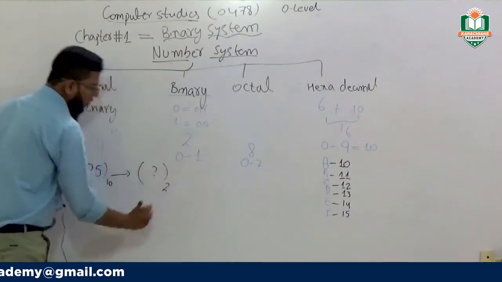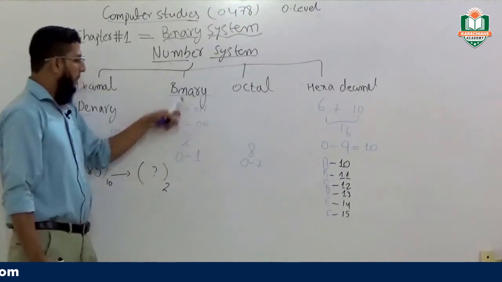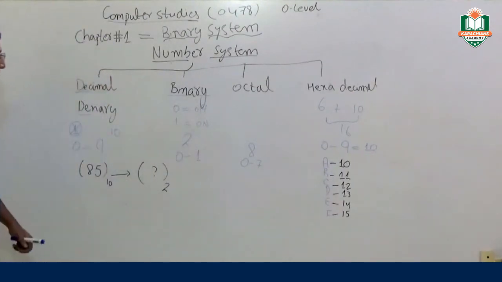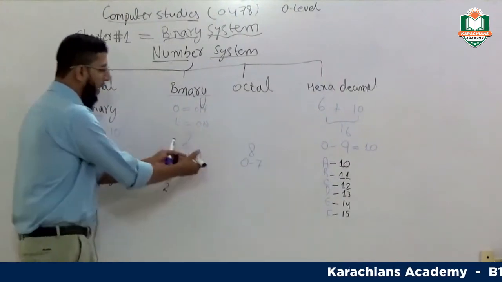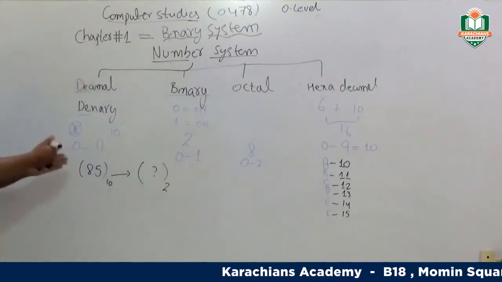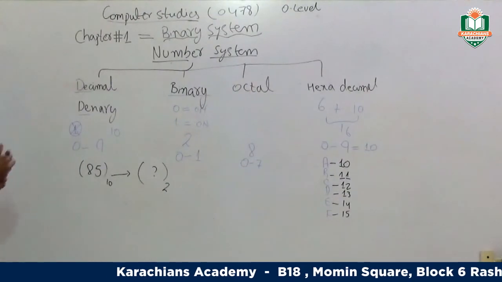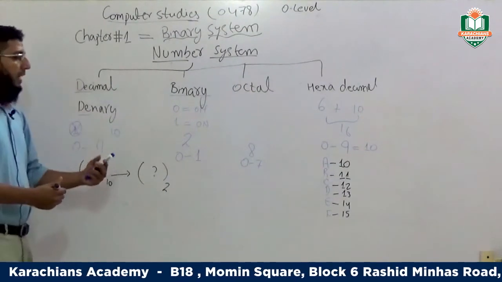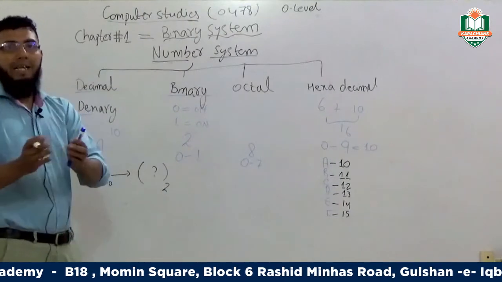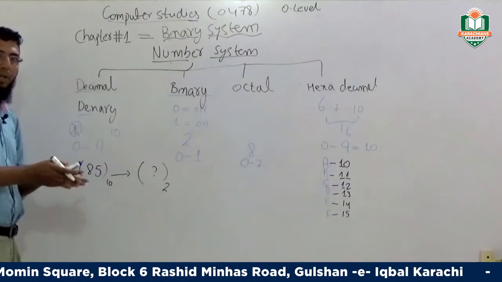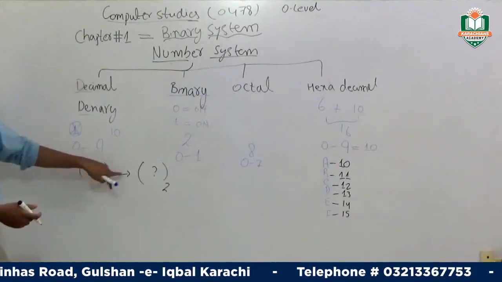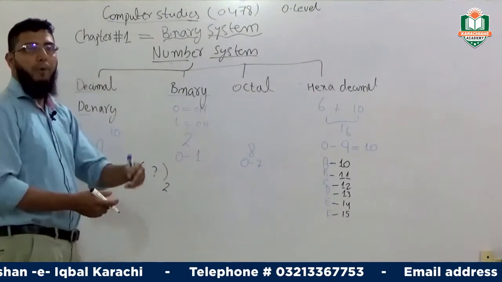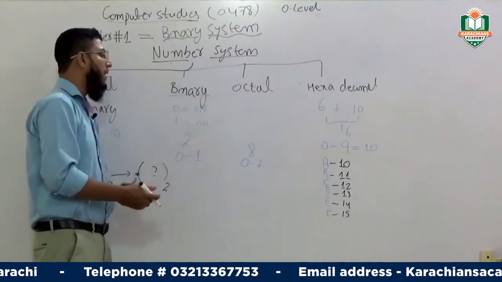Which one? 2. 2 belongs to the binary number system, so we can easily convert a decimal number into the binary number system. Why do we convert decimal numbers into binary? Because in human-understandable form, the decimal number system is used for common numbers. We have to convert these numbers into binary because a computer can only understand binary.